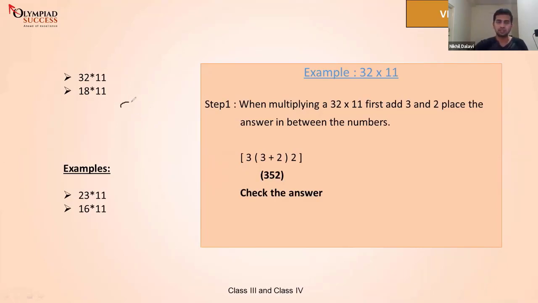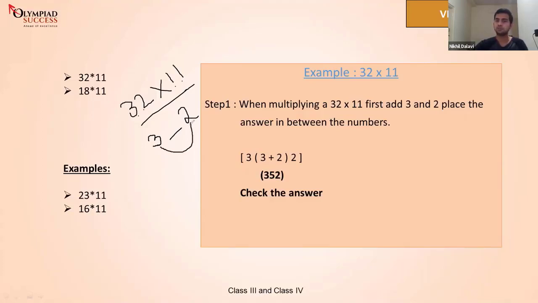First, let's take 32 times 11. Everyone listen carefully. Now we're going to study the first trick in Vedic maths. So what do we do? First we write 3, we draw a line in the center, then we write 2. Then we add 3 and 2.